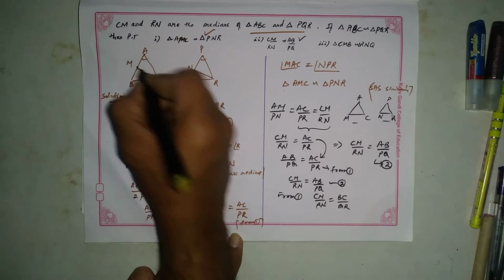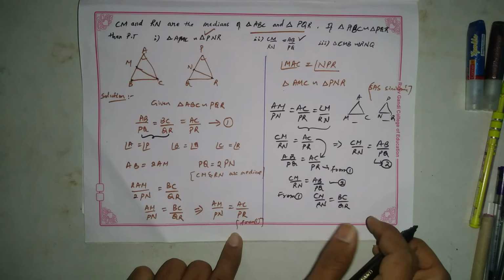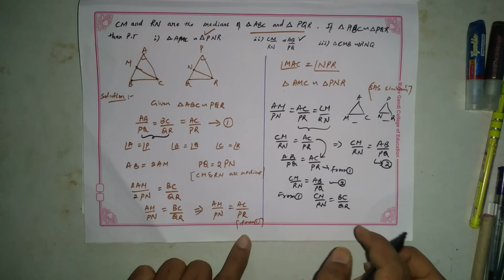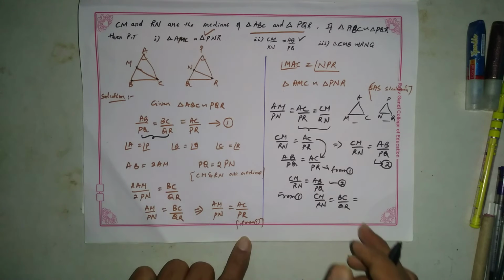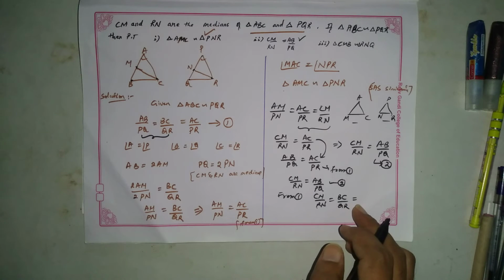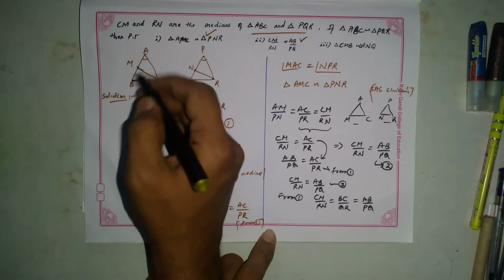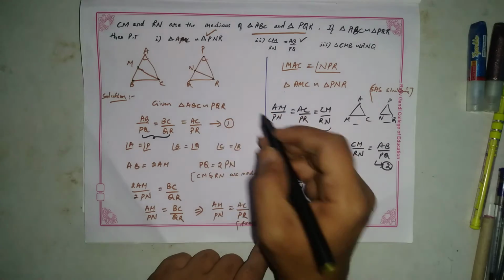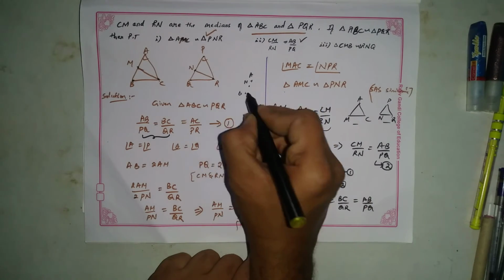We need this triangle. So in order to show the criterion, we write BC by QR as AB by PQ. Again from this, we have this side is equal to this. AM is equal to MB.